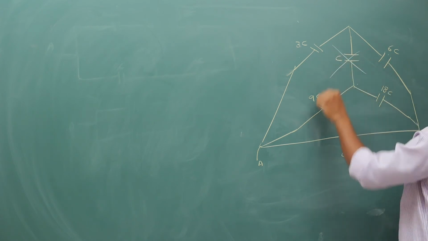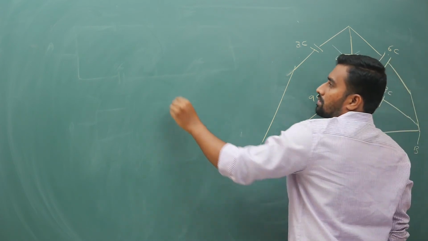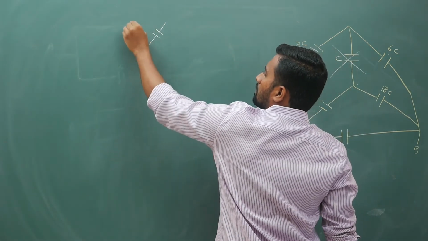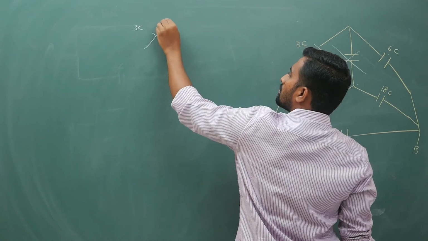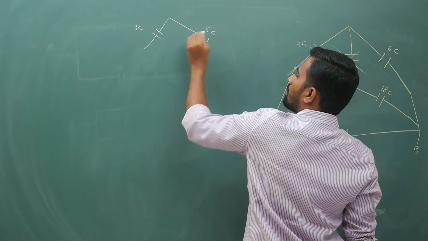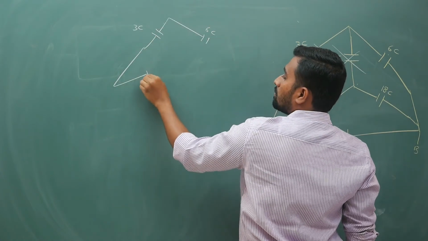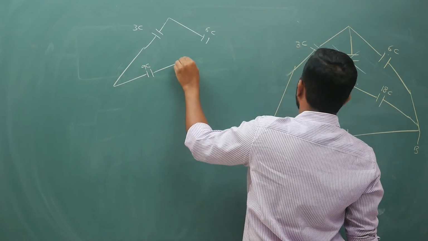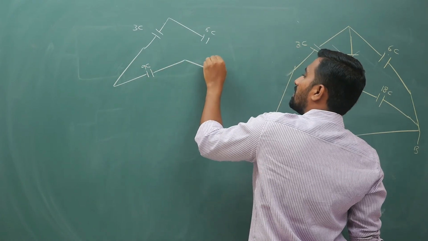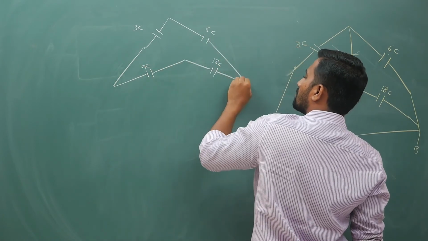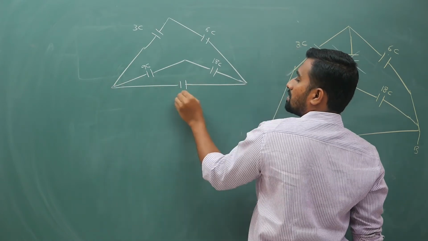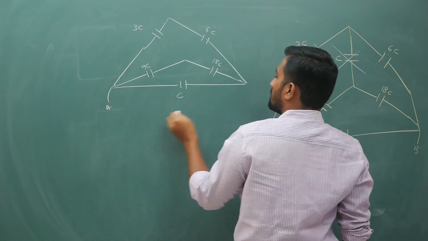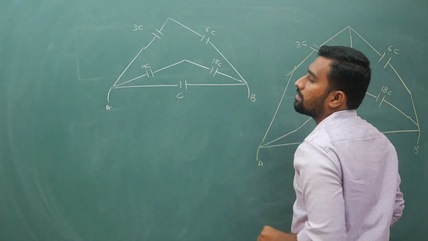So we can remove this middle branch. So this circuit will become 3C here, then 6C here, middle one is removed, 9C here, 18C here, and then followed by C here. This is A, this is B.